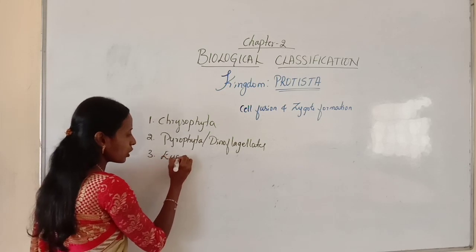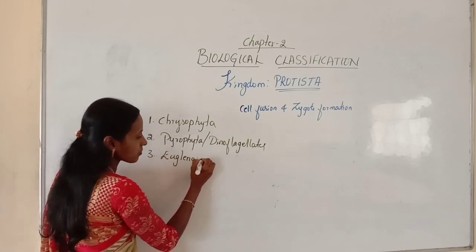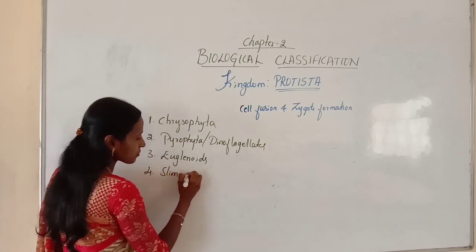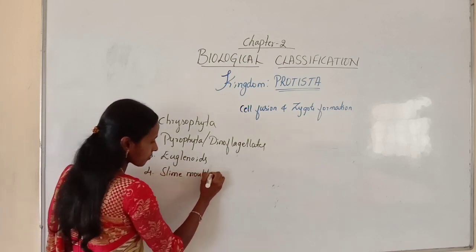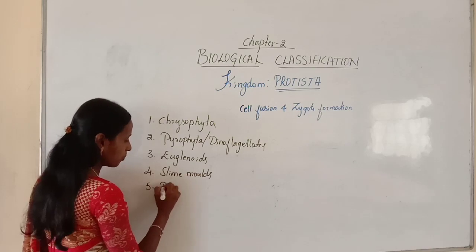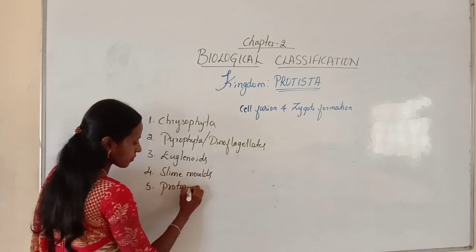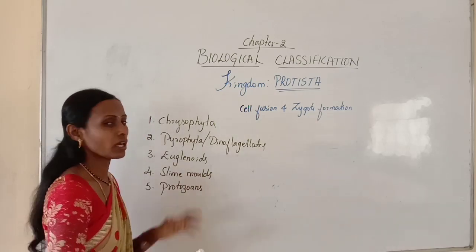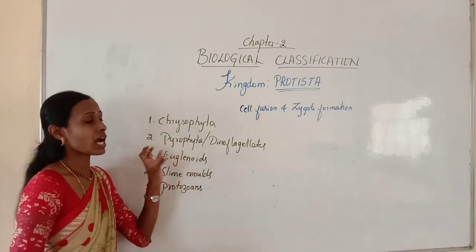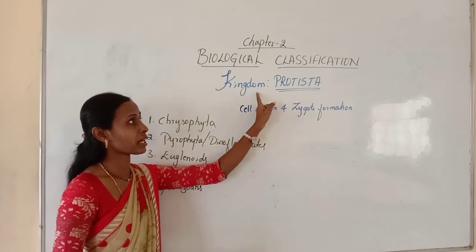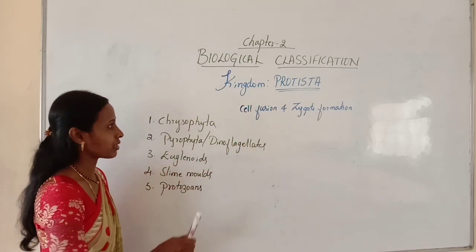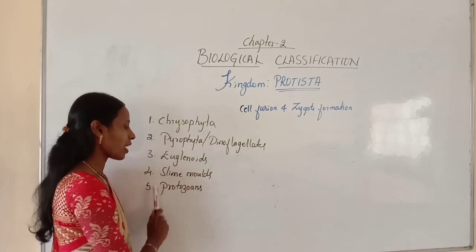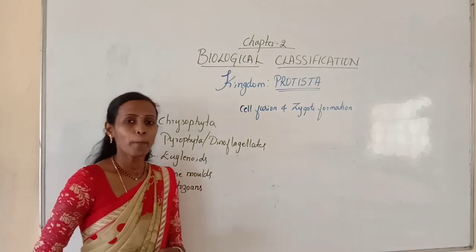Third one, Euglenoids. Fourth one, slime molds. And fifth one, protozoans. This is very, very important. You may get a question about this classification. So these are the 5 divisions under kingdom Protista. Which are the 5 divisions? Chrysophyta, Pyrrophyta, Euglenoids, slime molds and Protozoans.